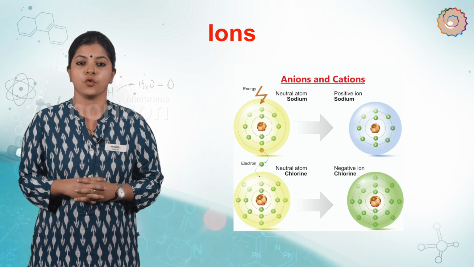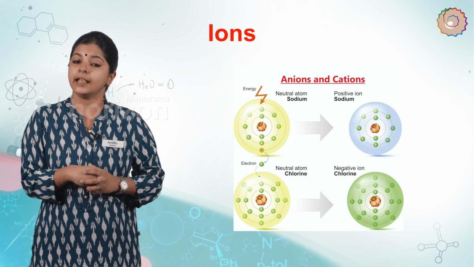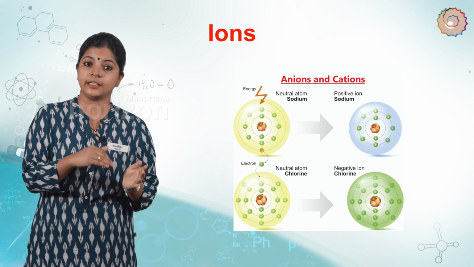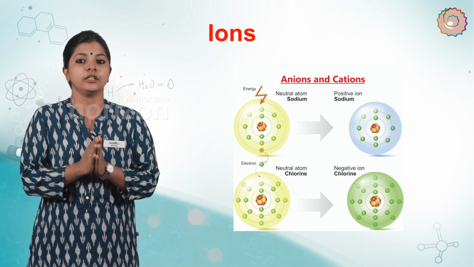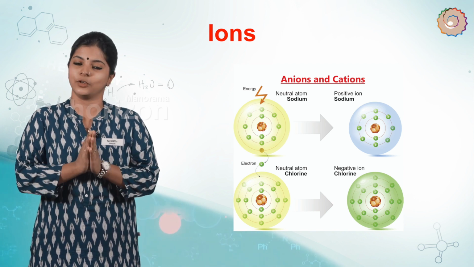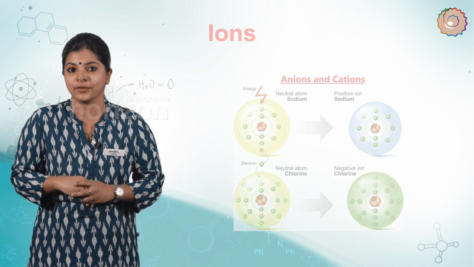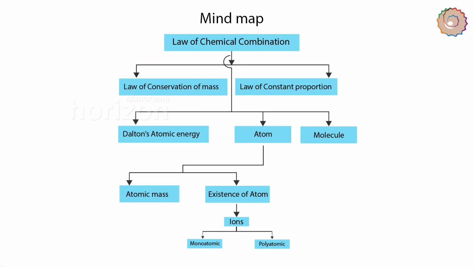Take for example sodium chloride, that is NaCl. Its constituent particles are positively charged sodium ions, which is Na+ ions, and the negatively charged chloride ions, which is Cl- ions. So to conclude, the two laws of chemical combination are the law of conservation of mass